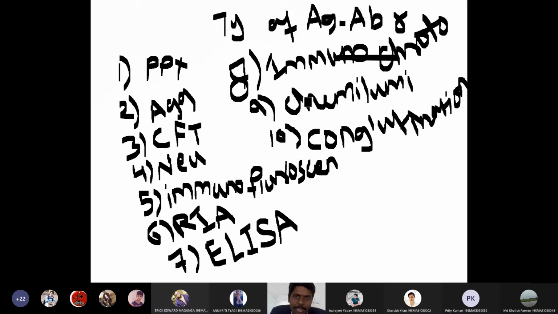So these are the types of antigen antibody reactions. Once again: precipitation reactions, agglutination reactions, complement fixation, neutralization, immunofluorescent tests, radioimmunoassays, enzyme linked immunosorbent assays, immunochromatographic tests, chemiluminescence test, and conglutination tests.